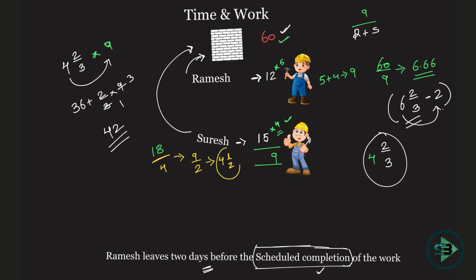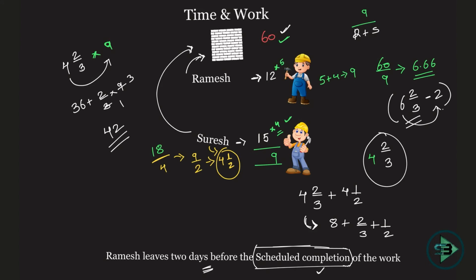4 1 by 2 days when Suresh is working alone, and 4 2 by 3 days when they were working together. They were working together and Suresh was working alone. This is the total number of days that will be required to finish the work. Okay, that's it. Now just add 4 plus 4 will be 8 plus 2 by 3 plus 1 by 2. Just a way to add, keeping the fraction same, keeping the integers on one side.